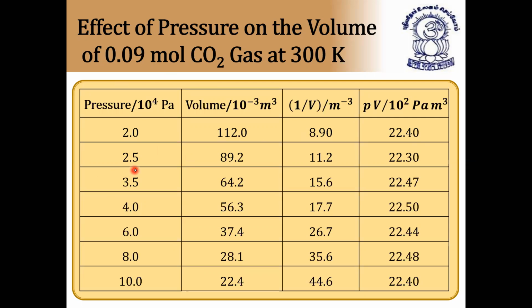So simply, 2.5, 89.2. Like this we have the effect of pressure in pascals. 10 into 10 to the power of 4 is equal to 10 to the power of 5, that is nothing but 1 atmosphere. So at atmospheric pressure, the gas occupies 22.4 liters. This graph is just an observation. We already know 1 mole of any gas occupies 22.4 liters at STP.